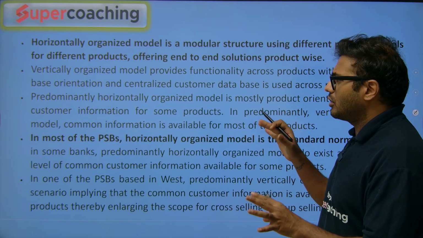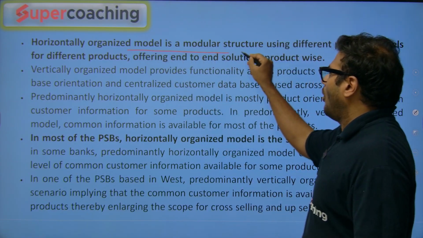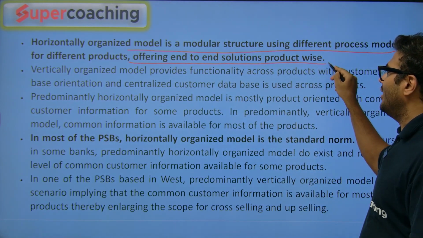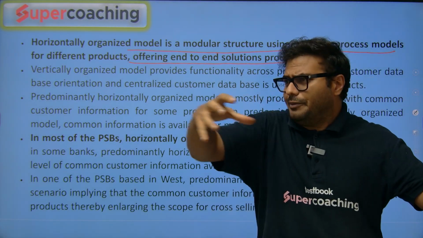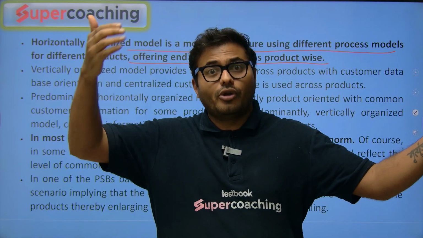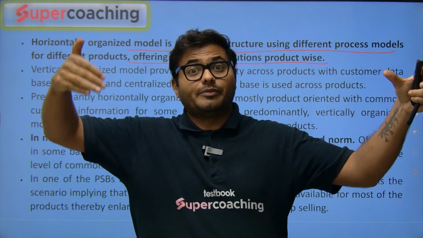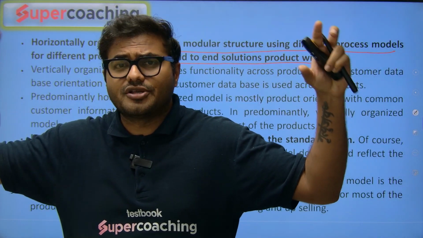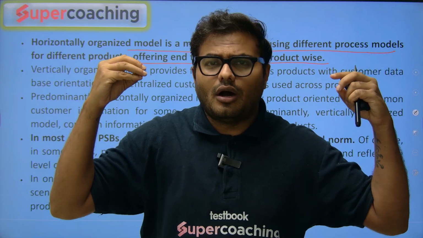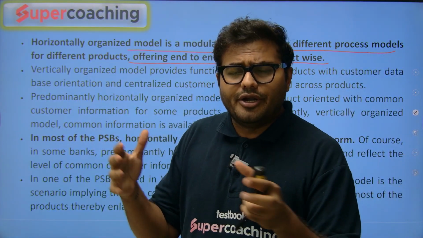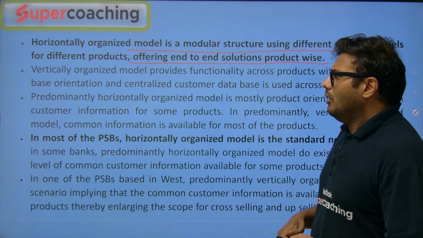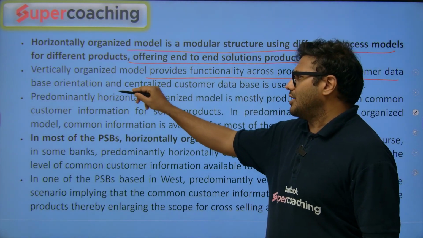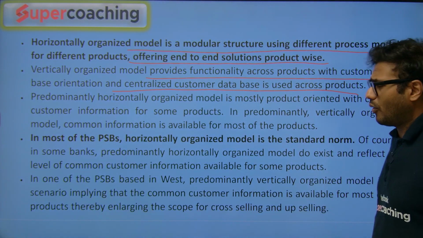When we talked about these models, the horizontal organized model is a modular structure using different process models for different products, offering different end-to-end solutions product wise. We have multiple products: car loan, home loan. Under home loan we have multiple varieties, under car loan we have multiple varieties. So horizontal models, because we have different products, different types of services you are offering, so they require a different approach also. Now vertical organized models provide functionality across products with customer data based orientation, and a centralized customer database is used across all the products.